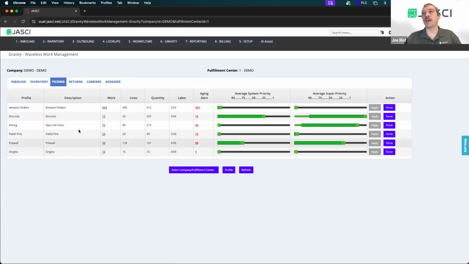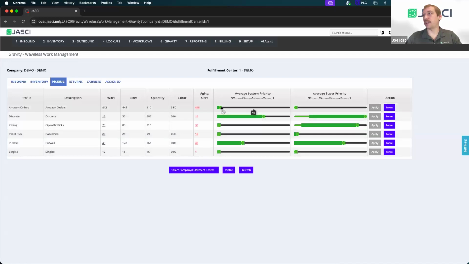And here we can see we have different profiles. I do it by work type, but you can create these profiles on really any data point that you'd like to. Maybe it's by customer, maybe it's by sales channel, maybe it's by the carrier and service level, maybe it's by how long it's been aging or your promised delivery date. There's a wide range of factors of how you can set up your profiles, which we'll go into in just a moment. But here you see, let's say we wanted our Amazon orders.